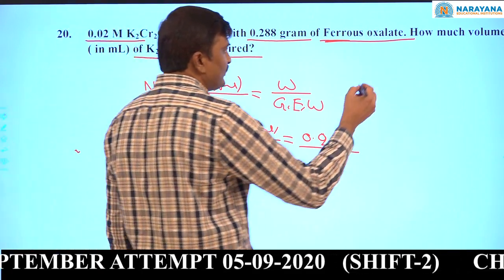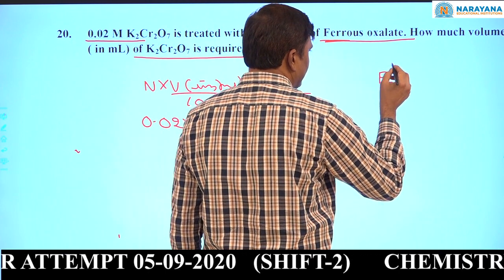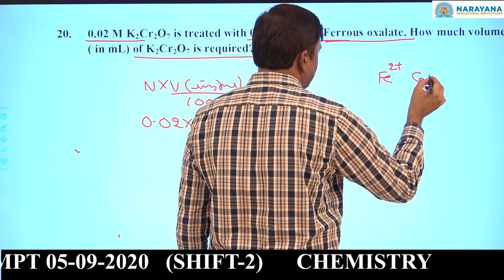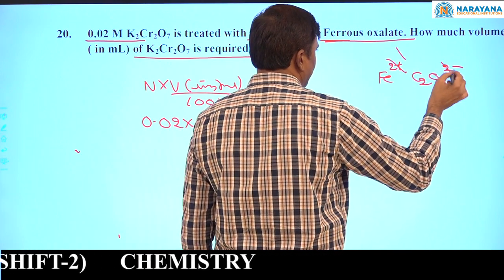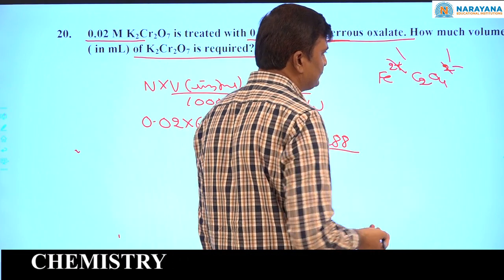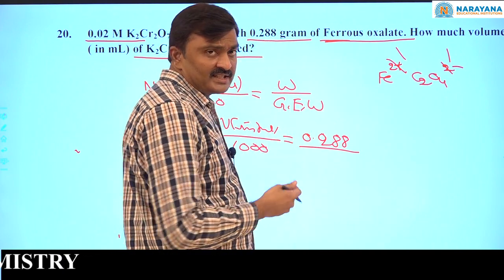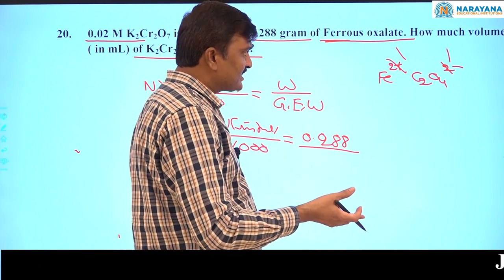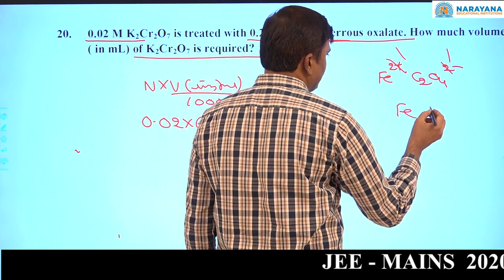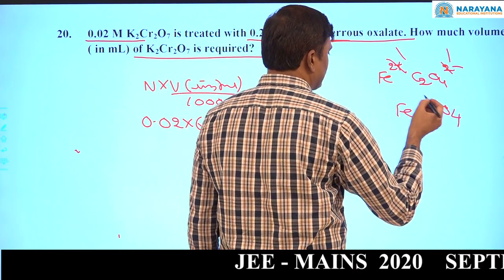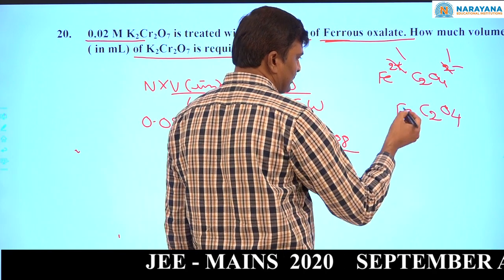See, the ferrous oxalate formula: ferrous Fe2+, oxalate ion C2O4 2-. Cancel the common factor. If you cross the valencies, after the cancellation you will get the formula 1 and 1 only. So the ferrous oxalate formula is FeC2O4. Now first calculate the molecular weight.